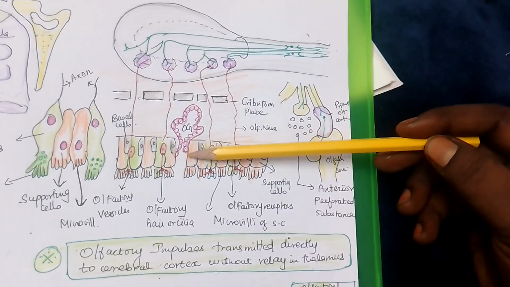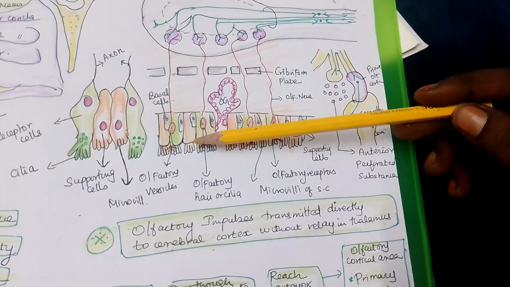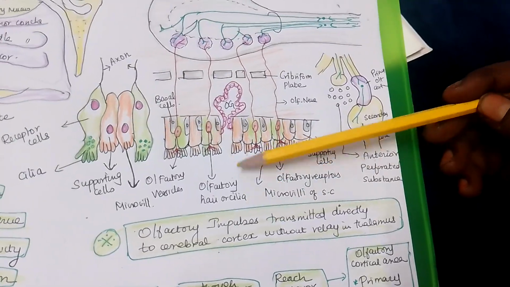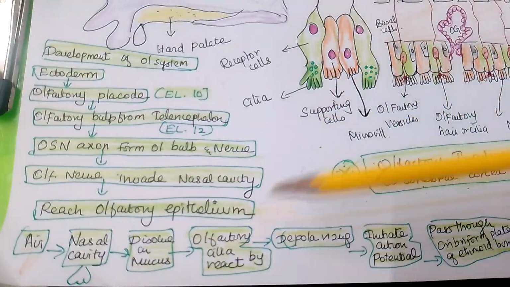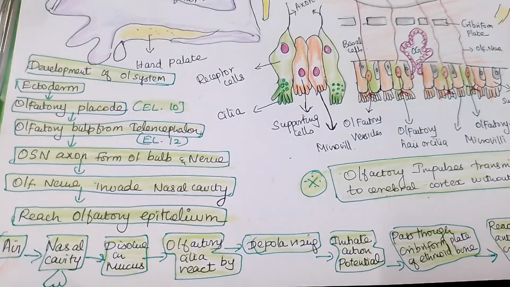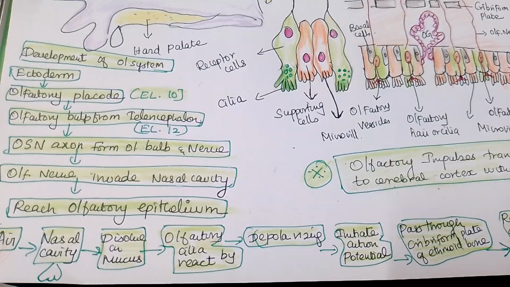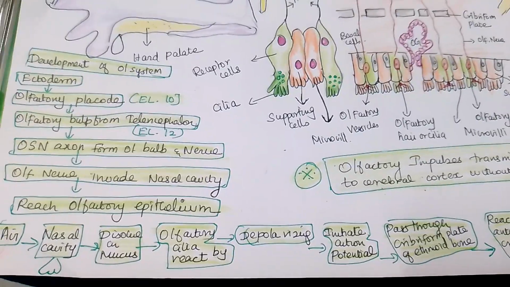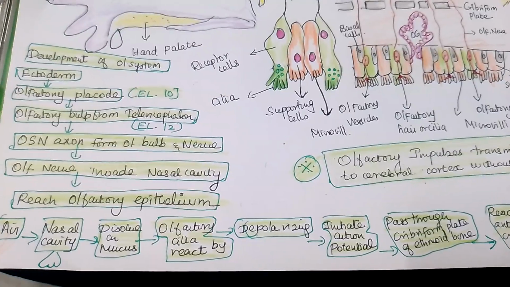It is also secreting some mucus. Olfactory vesicles are present, and olfactory hair cells are present, otherwise called the cilia. So where these axons are entering, if you see, the air is coming through the nose and reaching the nasal cavity, and it dissolves in the mucus. Once the mucus dissolves the smell, the olfactory cilia react, depolarizing and initiating the action potential.